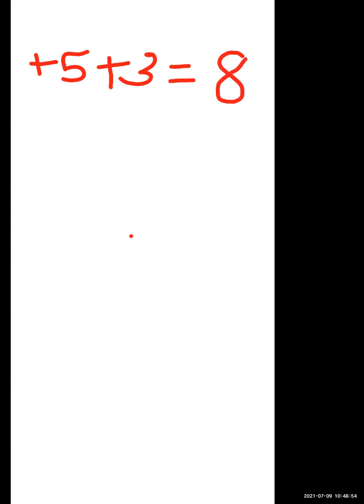How to solve integers. Now if plus 5 is there and plus 3 is there. Now 5 plus 3 is how much? 8. Okay, if plus 5 is there, plus 3 is there. So 5 plus 3 is 8. Okay. Now if minus 5 is there, okay, and plus 3 is there. Okay, minus 5 is there and plus 3 is there. Now see, everyone understand the rules first.